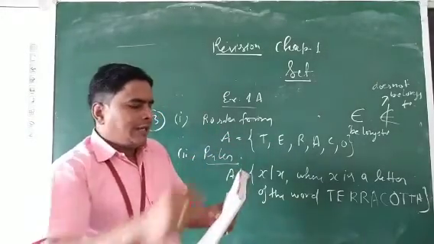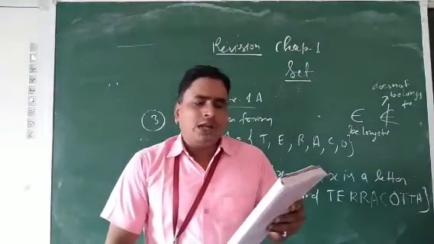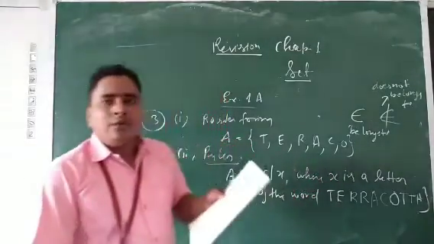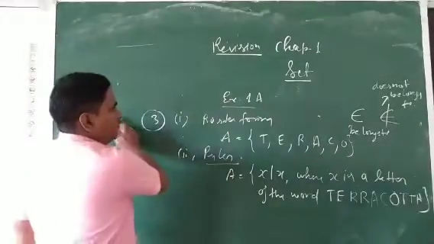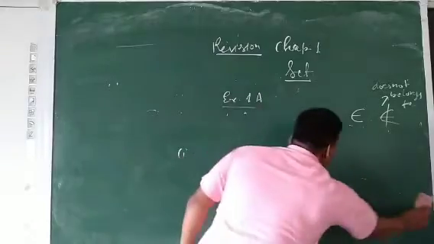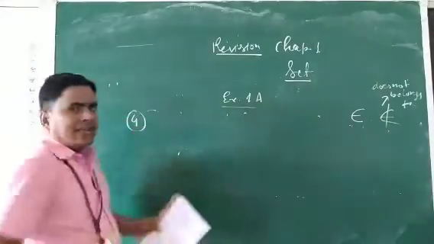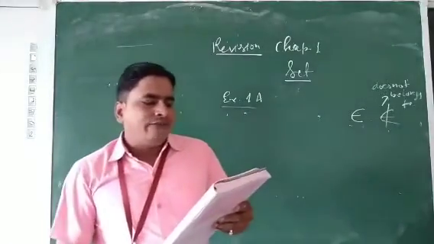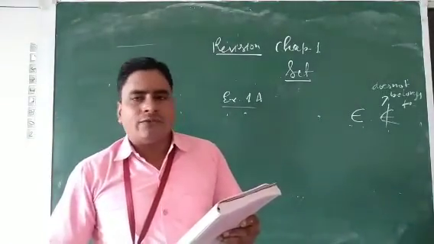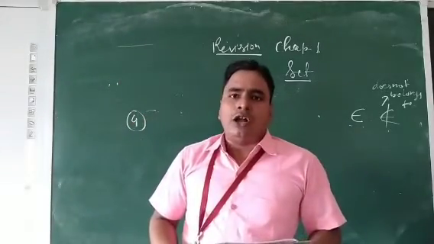Okay. The next question we will solve. If you have any doubt, you can ask in the next class. Now we proceed to the next question, the fourth question. What is the fourth question given in your book? Write the following sets in tabular form, means again in roster form, and find their cardinal number.